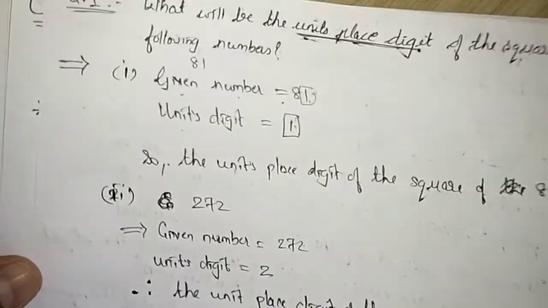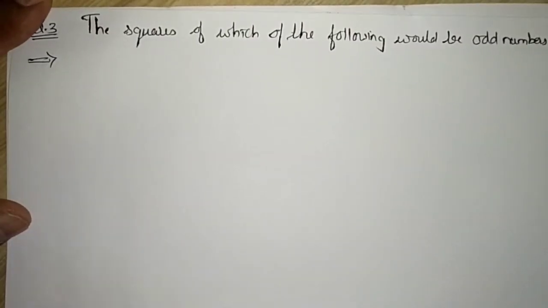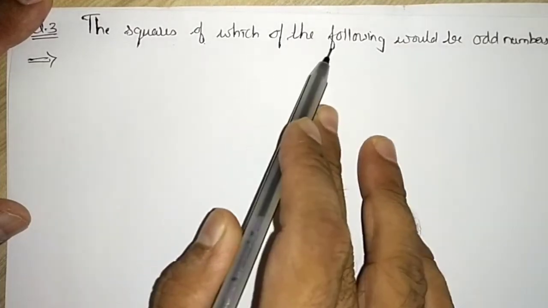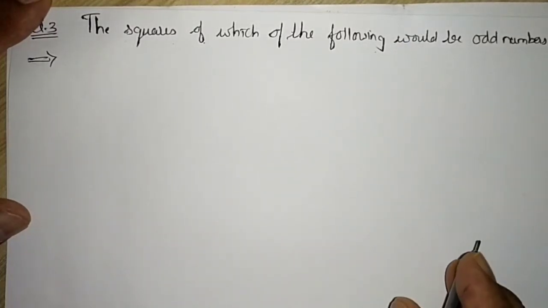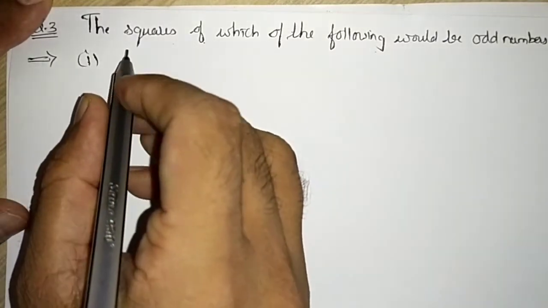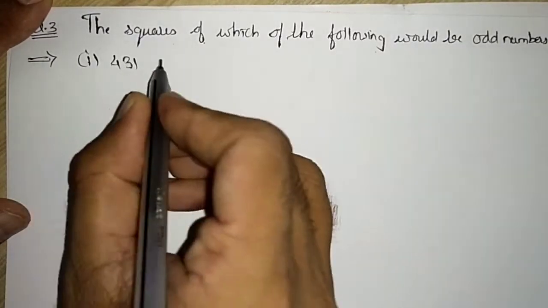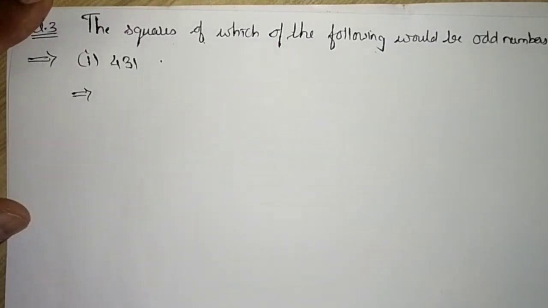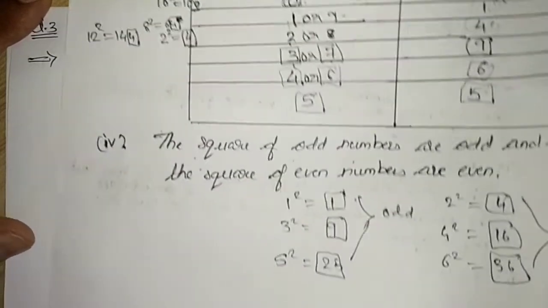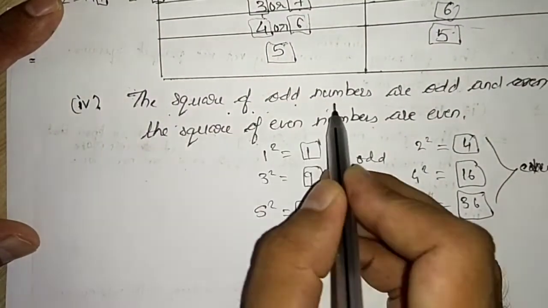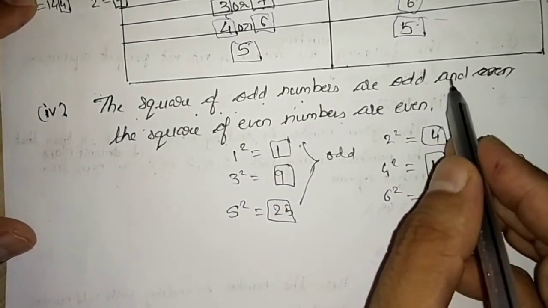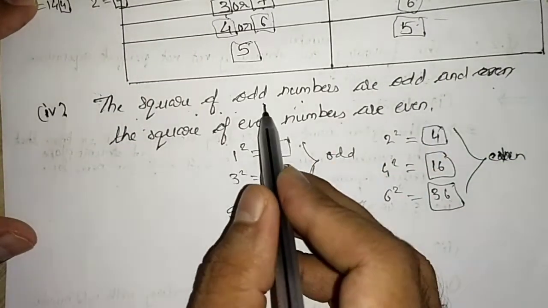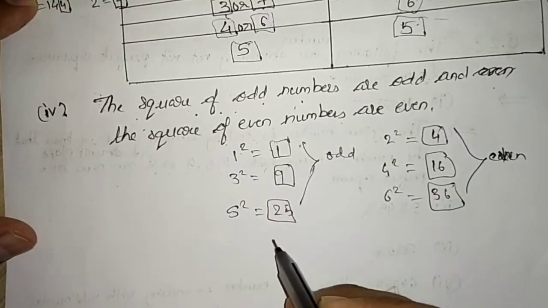Now moving to question number 3. Let me first write down. Question number 3 says, the squares of which of the following would be odd numbers? They have given us the numbers. First is 431. First let me show you the property which I have discussed. The square of odd numbers is odd. If you take an odd number and you square it, you will get an odd number.